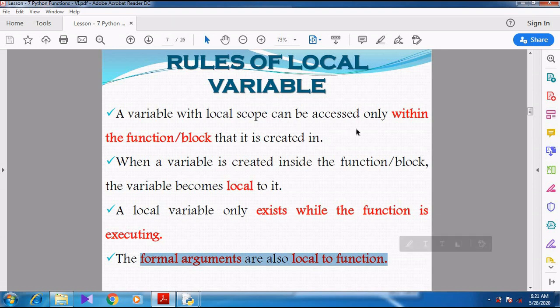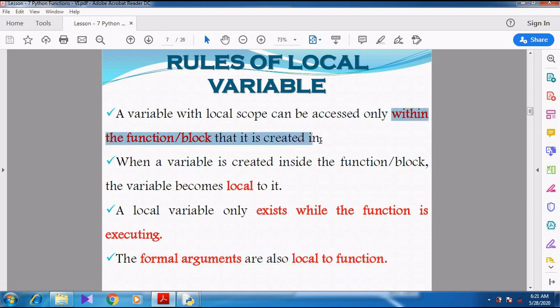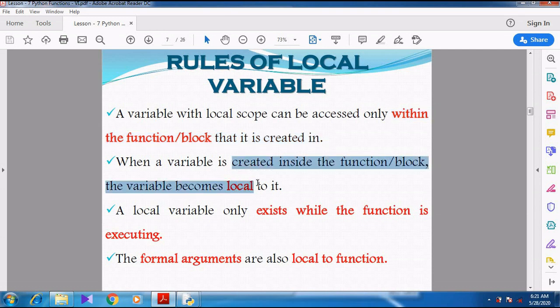I think you might have understood the rules. So a local variable is accessed only within the function or block where we have created it. It is not accessible outside. Whenever we create a variable inside the function or block, it becomes local. Local means it is accessed only inside, not outside.